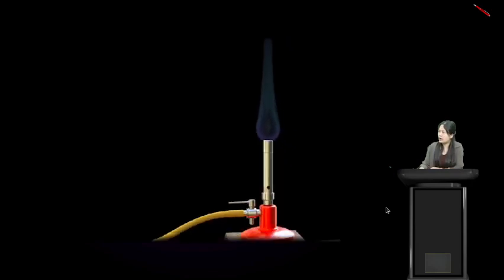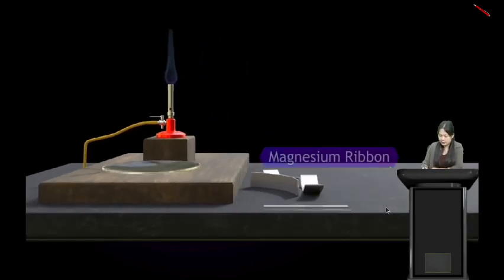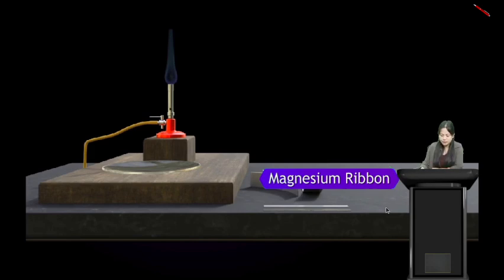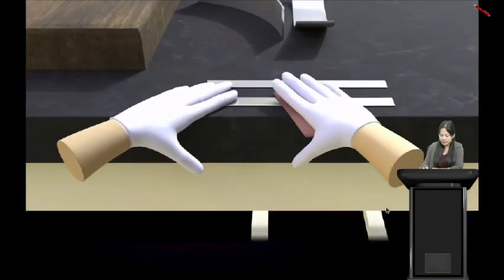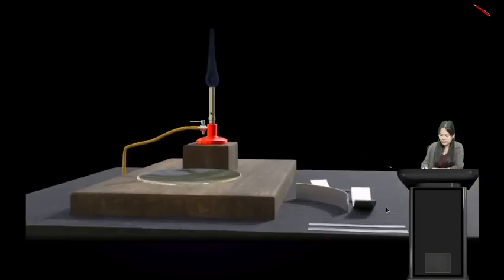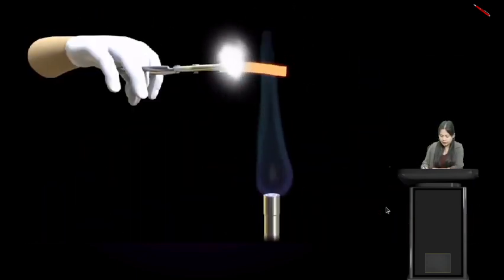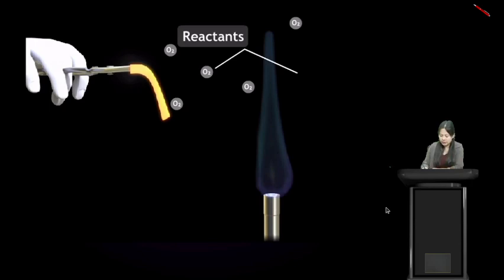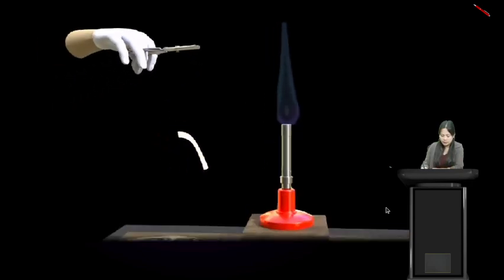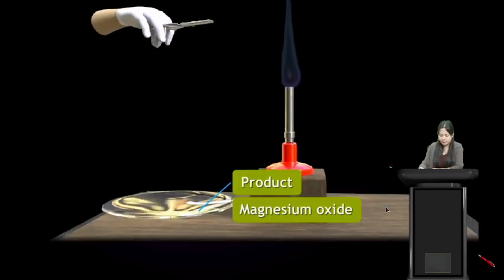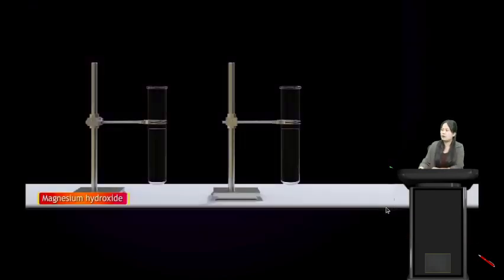Alright students, again we have a burner here. Let us see. Okay, so magnesium ribbons. Take a magnesium ribbon, and when we burn the magnesium ribbon, we will get the product. The reactants are magnesium and oxygen, and the product is magnesium oxide. Now, take the product, that is the magnesium oxide that is formed, and dissolve it in water. So we get magnesium hydroxide.